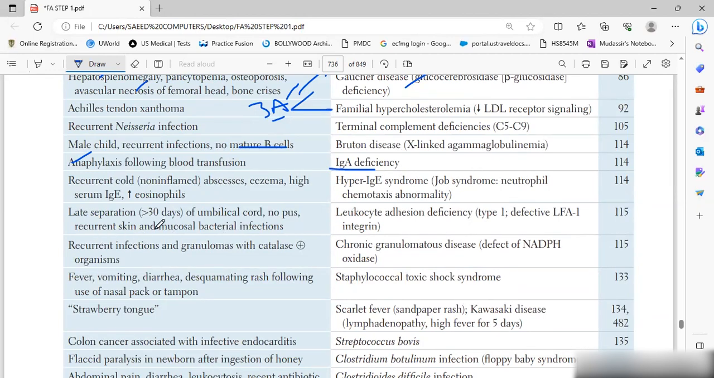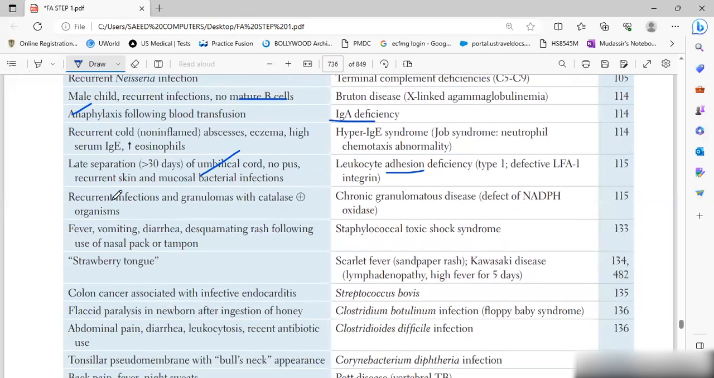Then is LAD. First, L is for late separation of the umbilical cord, and absent pus, and then mucosal bacterial infection. That is LAD, leukocyte adhesion deficiency type 1. There is also type 2 and type 3.